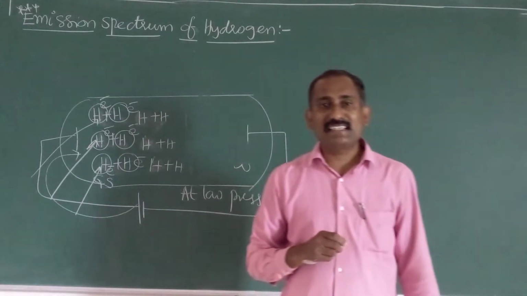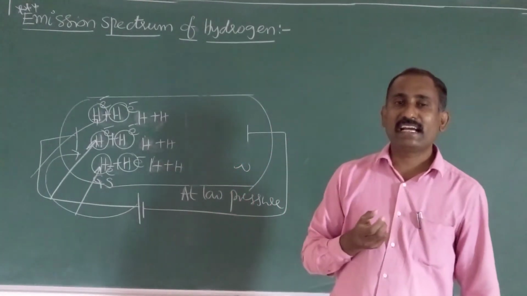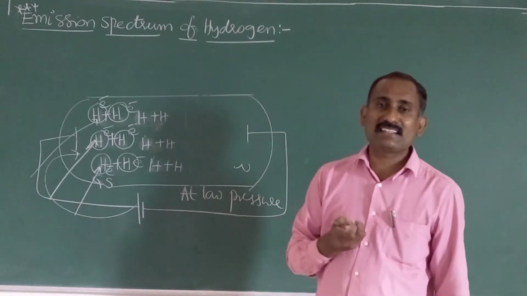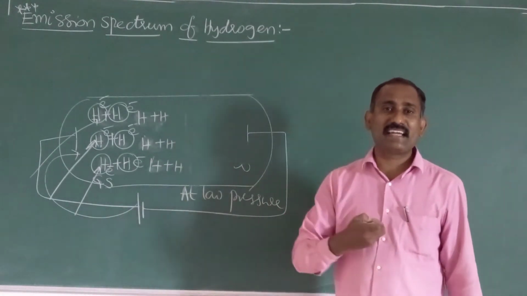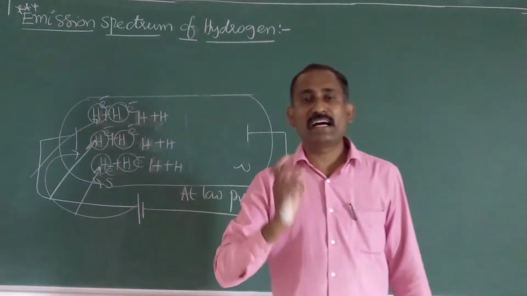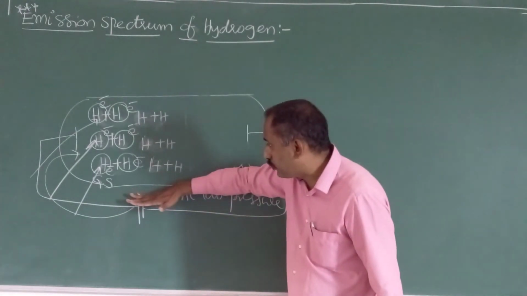Again, the higher energy level is unstable. Whenever energy is more, stability is less. Higher energy levels are unstable. So the electrons are de-excited to the ground state in a single step or multiple steps. Initially the electrons are present in the ground state.